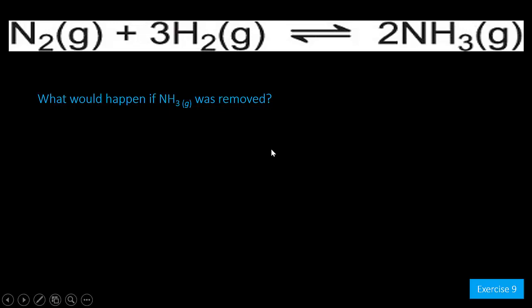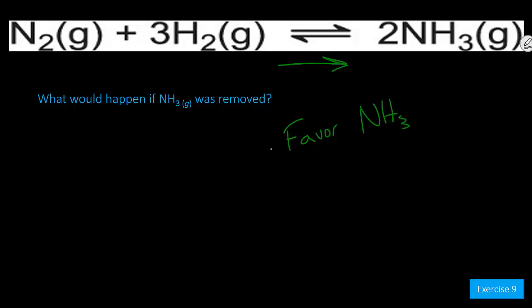So if you were able to remove the ammonia from the reaction chamber, how would that shift the reaction? As ammonia is removed, less and less of it will be in the way of nitrogen and hydrogen colliding. And so more nitrogen-hydrogen collisions will occur. The reaction will favor the formation of ammonia or products. So the concentration of my ammonia after the initial decrease will increase, and the concentration of nitrogen and hydrogen will decrease.